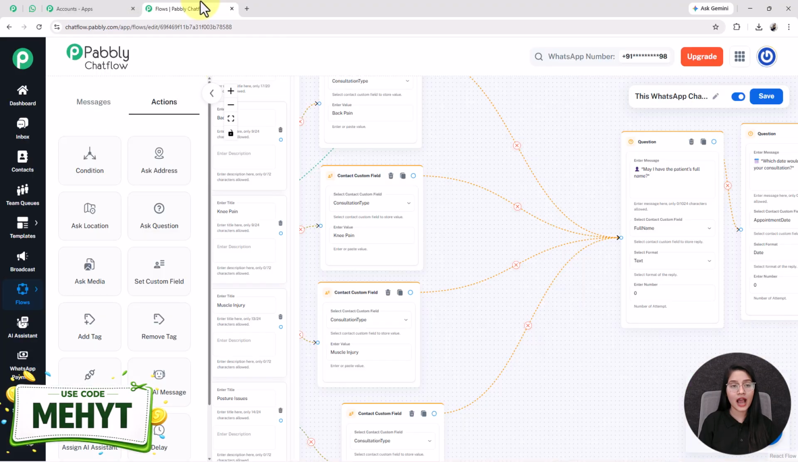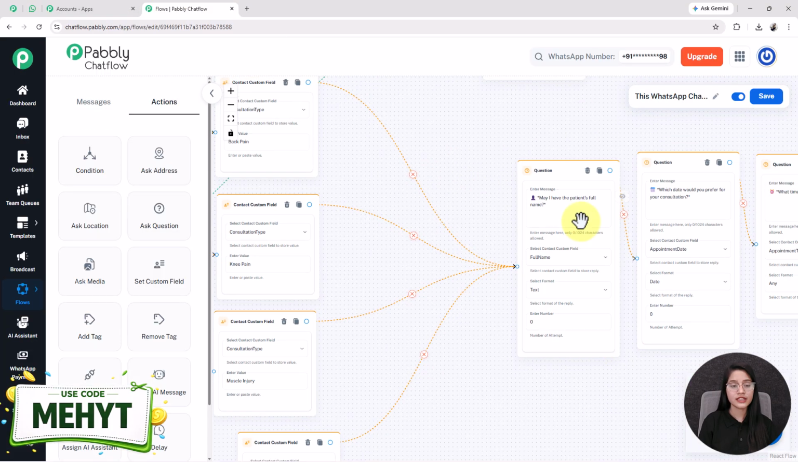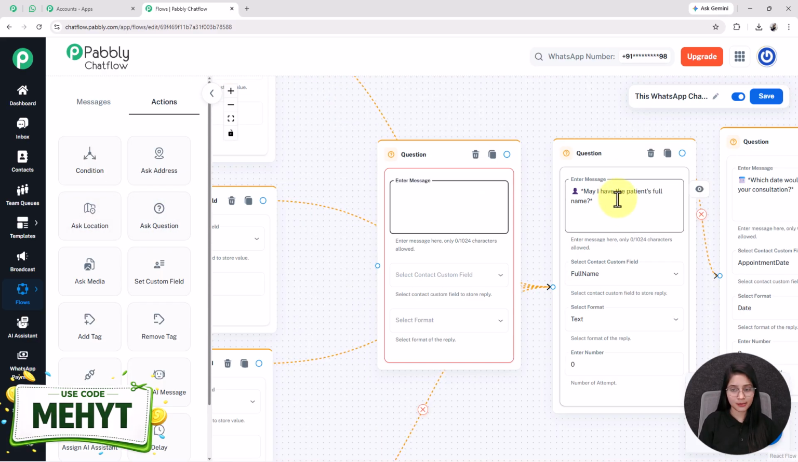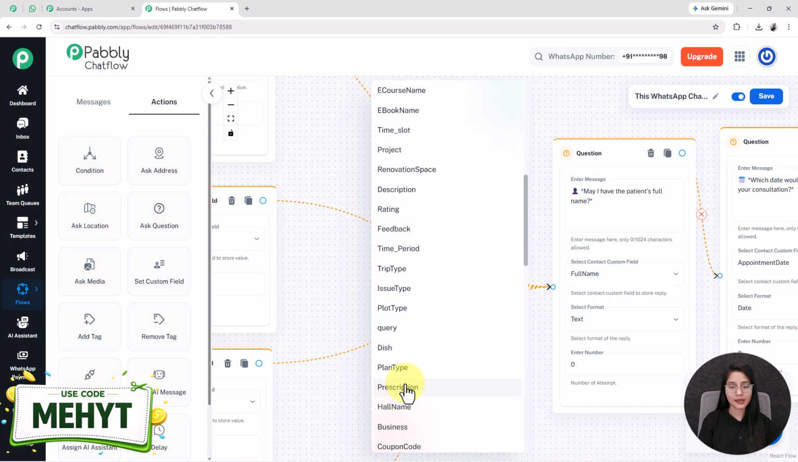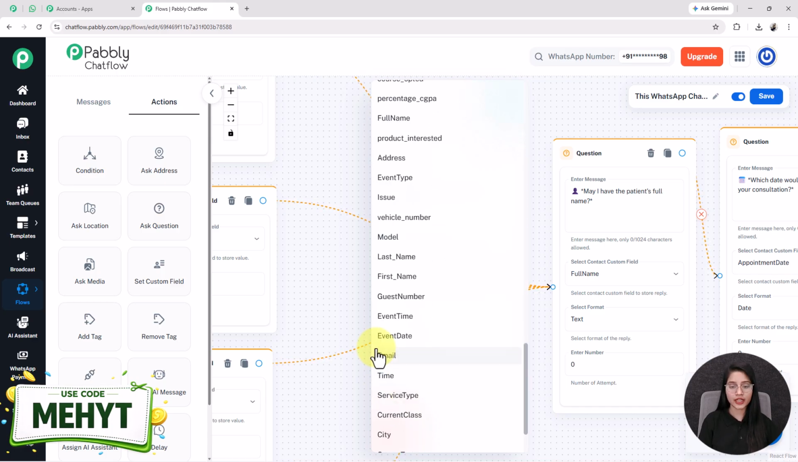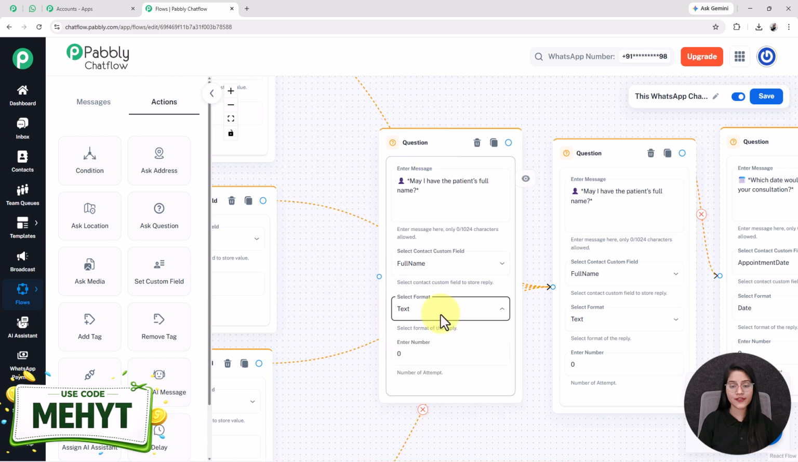So for that, I have added one question node. See, you can add it from here and enter the question in this enter message box. I'll give you a quick example. Here I have entered the same question. After I select the contact custom field from here that I am selecting as full name. After that, the format I have selected as text, as name should always be in the format of text.